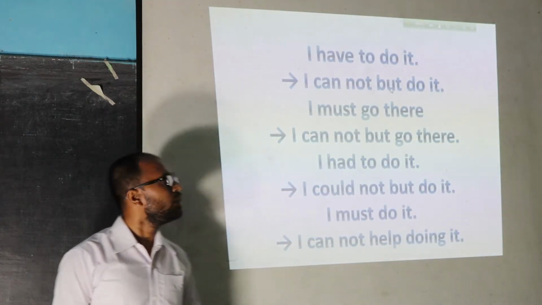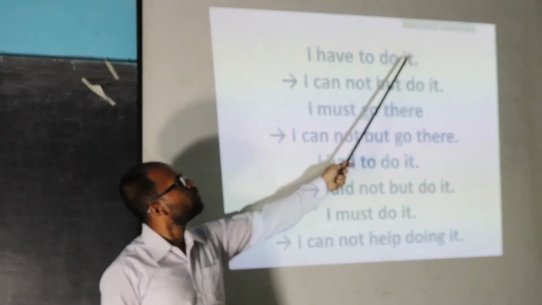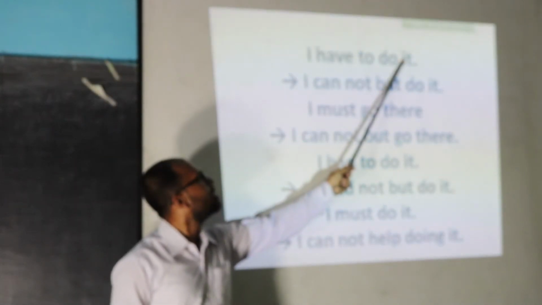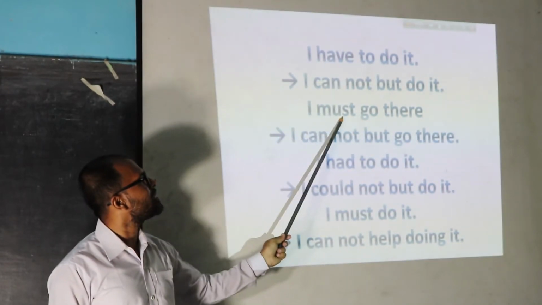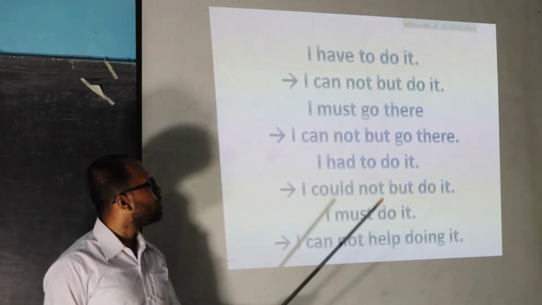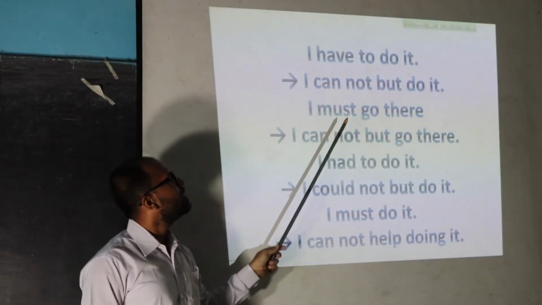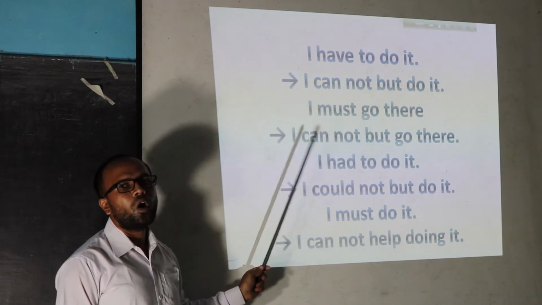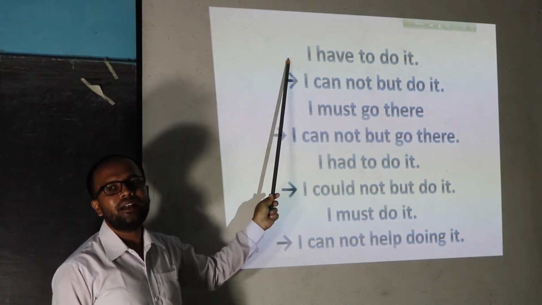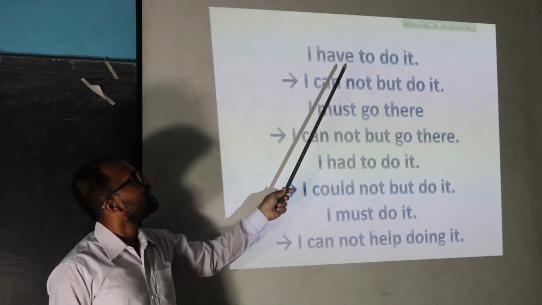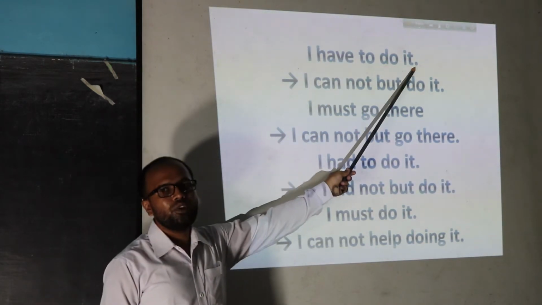Our next rule: here we can see, I have to do it. If we find have to, must, or had to, then we can put cannot but or could not but according to the subject and tense. First sentence, I have to do it.